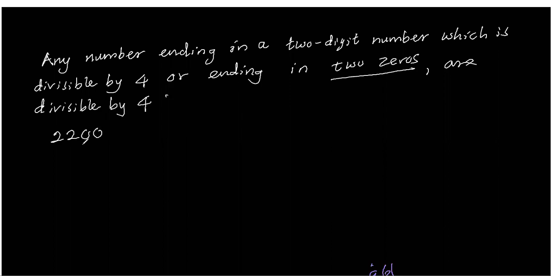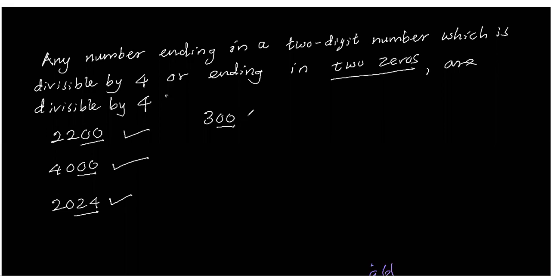You can write here: 2200, the last 2 digits are 0, divisible by 4. 4000, the last 2 digits are 0, divisible by 4. 2024, the last 2 digits are divisible by 4, so the whole thing is divisible by 4. 300, the last 2 digits are zeros, so divisible by 4. 700, the last 2 digits are zeros, so divisible by 4. Right, that's how we can decide. Okay, write down this.